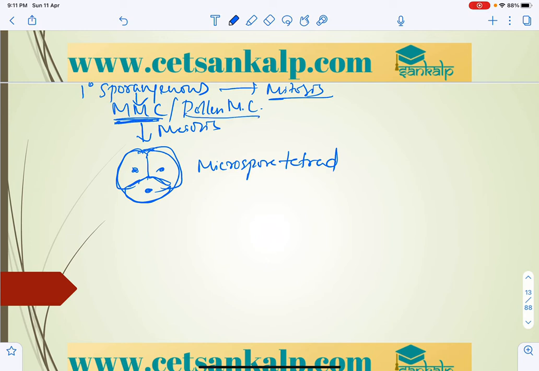In the first meiotic division, four microspores or pollen grains will be produced.